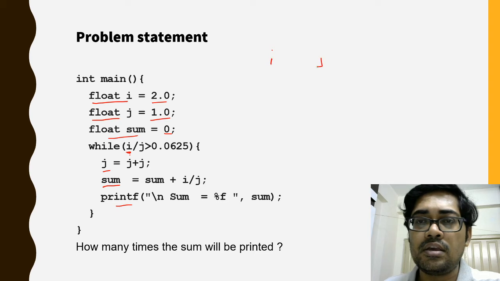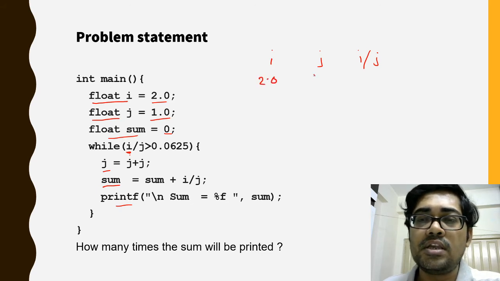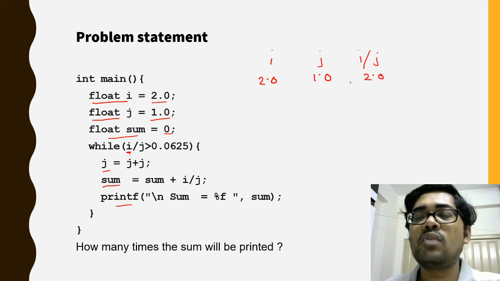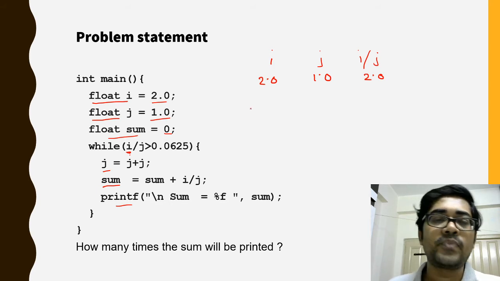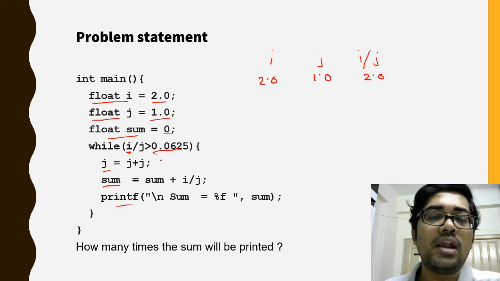So let's see how the value is changing in every iteration. i, j, i by j. Initially, the value of i is 2.0 and the value of j is 1.0. Then the value of i by j is 2.0 by 1.0, that is 2.0. So it will check the condition: 2.0 greater than 0.0625. Yes, 2.0 is greater than 0.0625, so the while loop will be iterated.